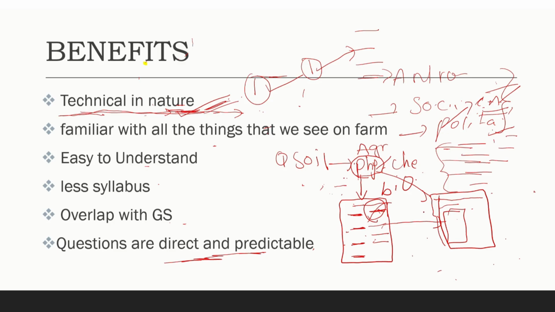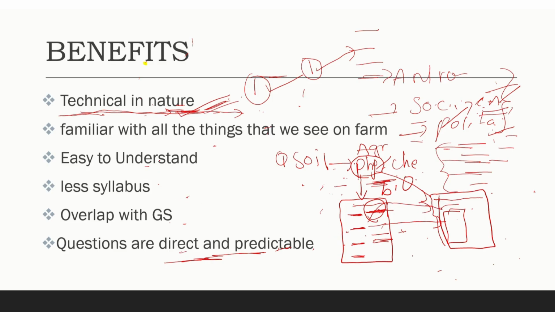So we don't need to panic, because for subjects like anthro, socio, political things, of course, they ask from the syllabus point of view only, but we can't predict how they will ask, or guess what type of questions are going to be asked. But for a subject like agriculture, we can guess the questions too, because the questions are very direct from the syllabus keywords itself. As I told you, they may ask the chemical properties of soil, biological properties of soil. In such a way, they will ask direct questions. So it is very easy for us.